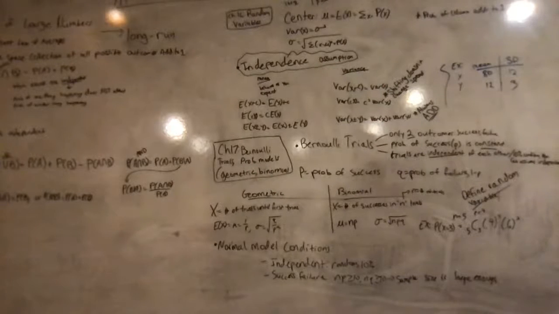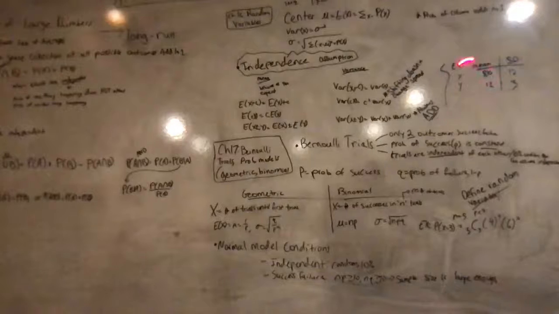If you're adding a constant, that doesn't change variance. So variance of x plus c equals variance of x. You'll get the same number because shifting doesn't change spread. Variance of c times x, you'll do c squared times variance of x. And variance of x plus or minus y will always be addition because you can only have the same amount or more variation. You can't have less variation when you're adding these two. So you're always adding, even if it's variance of x minus y.